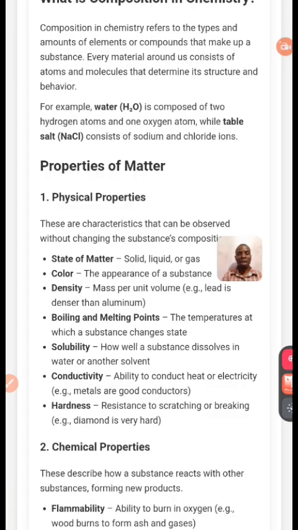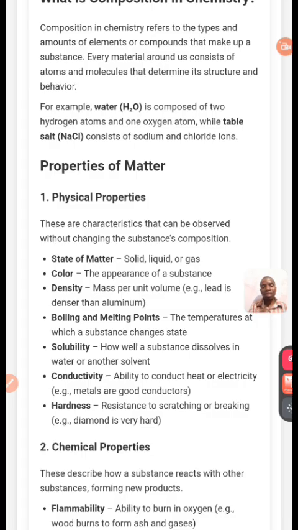Now, how do we measure matter? Another one is density, mass per unit volume. A matter can have density. When we talk about density, like the density of lead, the density of aluminium, are you getting me now? Every matter has its own density.